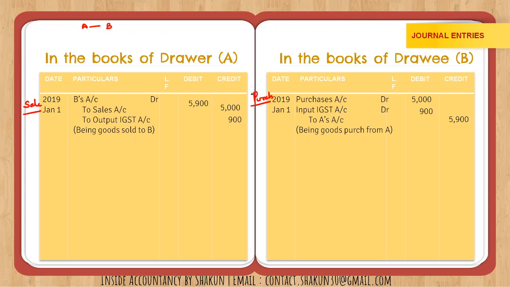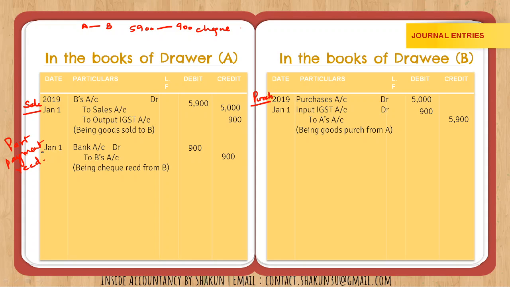Now what happened next? Out of total 5900, 900 was received by check. It was received by A from B in the form of check. So the next entry will be for the part payment received. Since it's a check, bank account is debited with 900. Who is paying it?